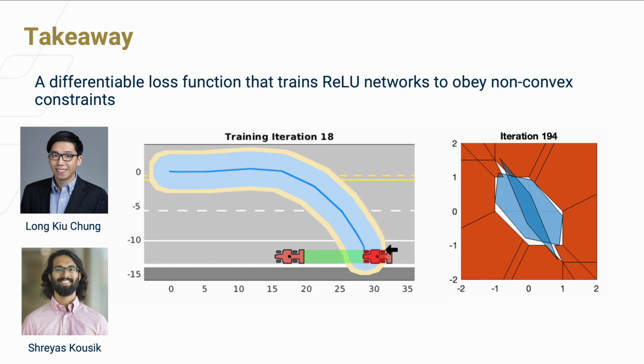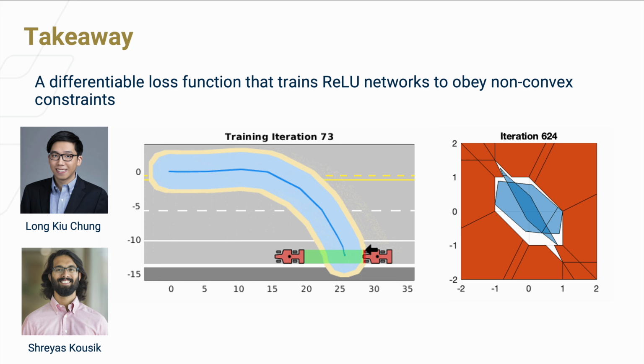The one-sentence summary of this talk is that we designed a differentiable loss function that can train ReLU neural networks to obey non-convex constraints. Thank you for listening to my talk.